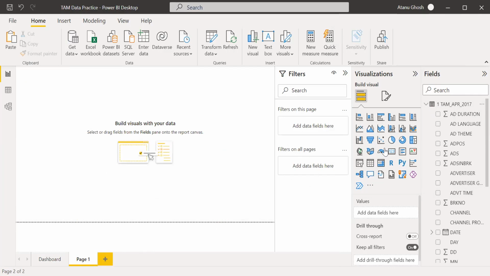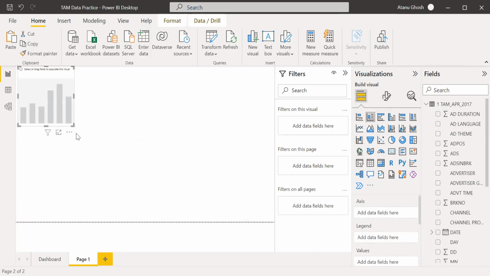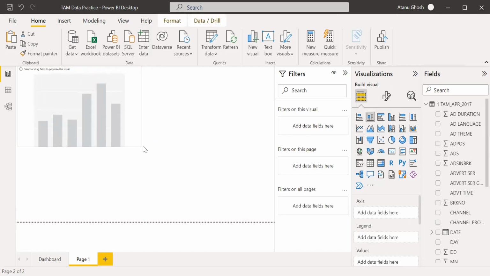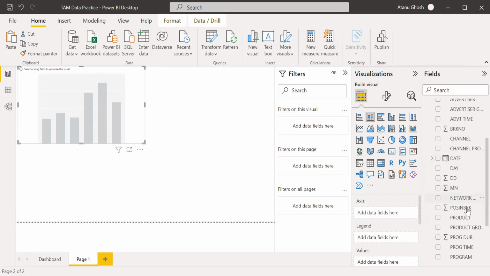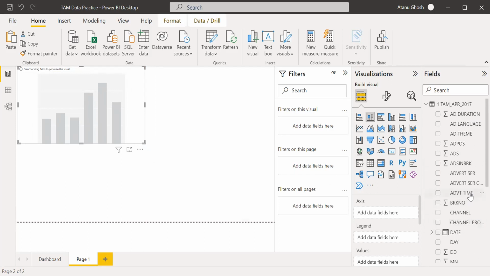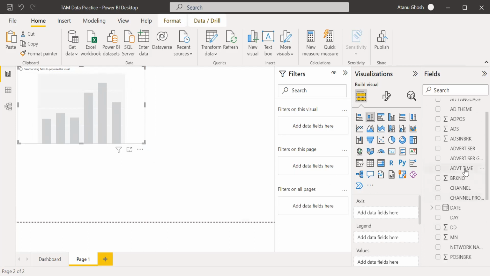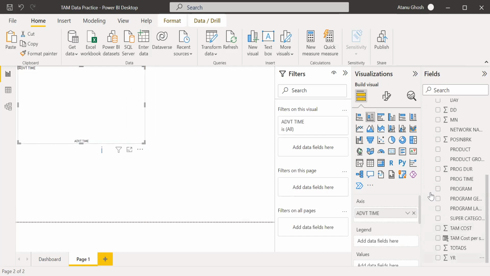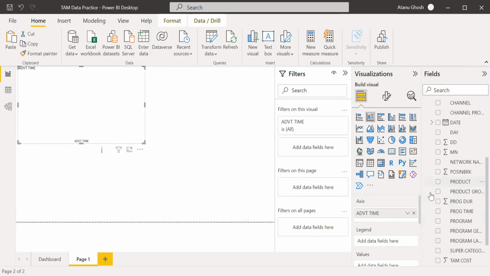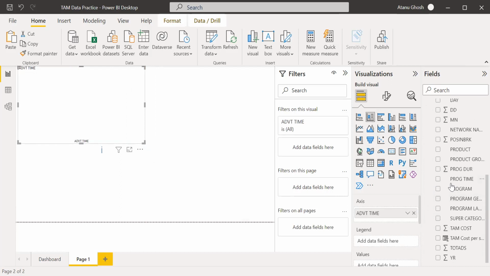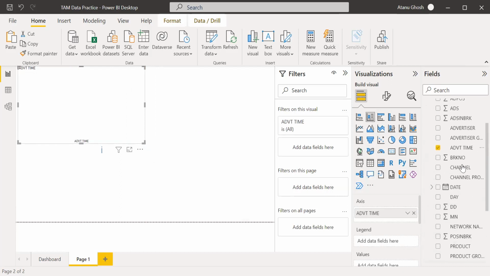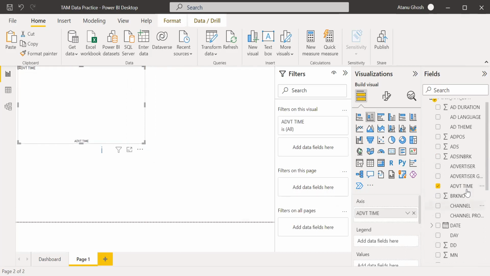If we make a simple column chart, I want to do something on advertising time and number of ads.